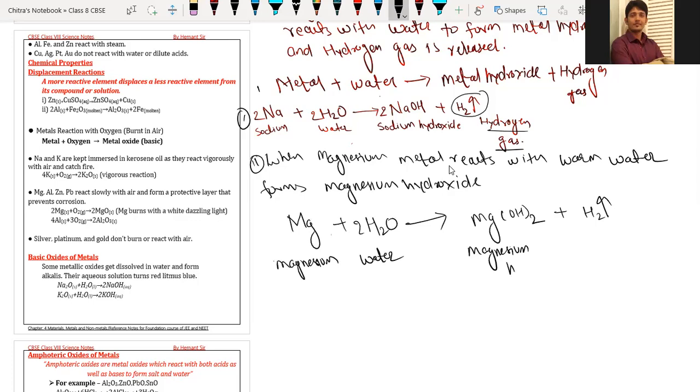Sir, why have you written 2 in front of H2O? Because see here, magnesium requires 2 OH groups. For 2 OH groups we will have 2 water molecules, because one water molecule will give you only one OH group. Because magnesium has valency 2, it will require 2 OH negative groups. So according to the valency we are deciding the product. And it is hydrogen gas.